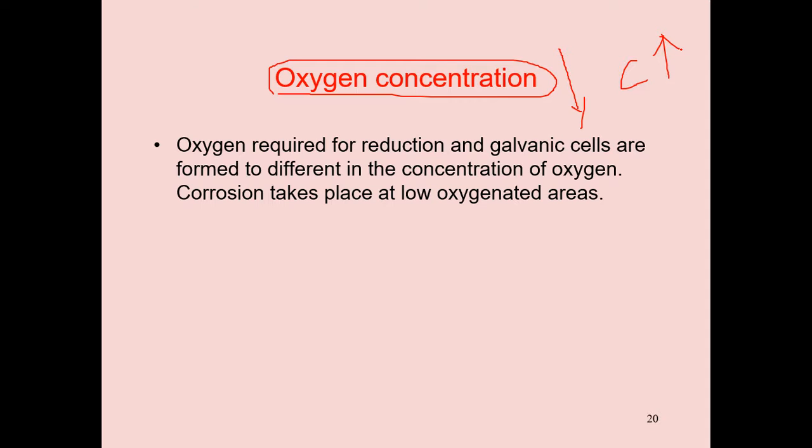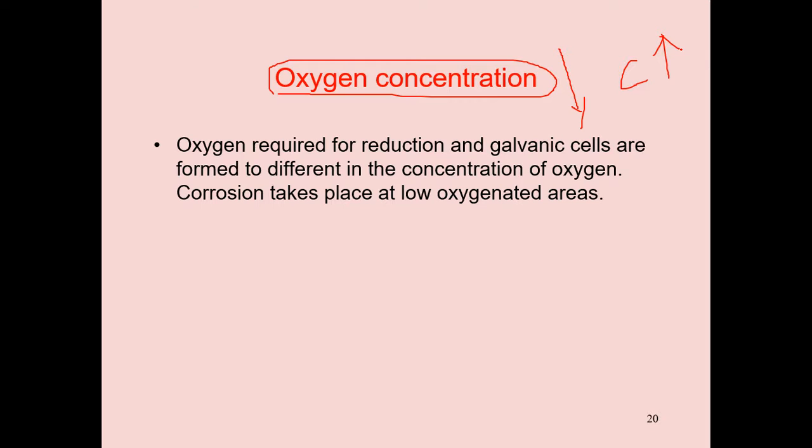Up to now we discussed different factors influencing the rate of corrosion. Once again I'm repeating, position of the metal in the electrochemical series. The top metals in the electrochemical series are very active. Active metal acts as an anode. At the anode, corrosion takes place very rapidly. That's why sodium, potassium, magnesium, etc. undergo corrosion very rapidly compared with gold, platinum, silver, etc.